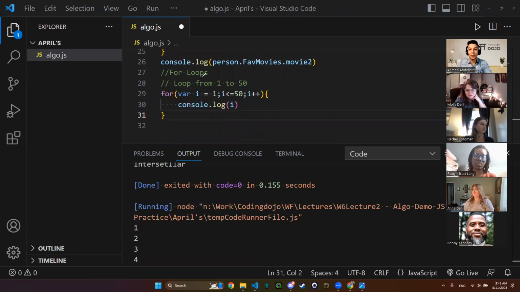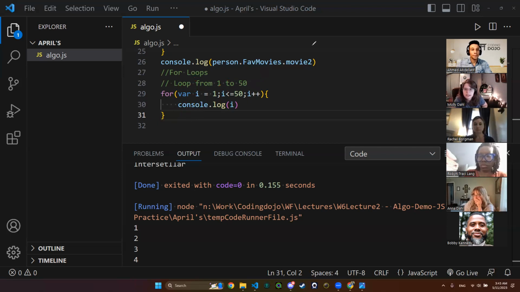Yep, there you go, Bobby. And I'm going to tell you the steps right here. This is the first step for my for loop. Then it checks if the condition is met. If it is, it goes right here to my body, then increments the value of i. So 1, 2, if it has met my condition, it will apply the body, then increment. Is it clear now? Yes. Okay, perfect. Any other questions on the for loop?